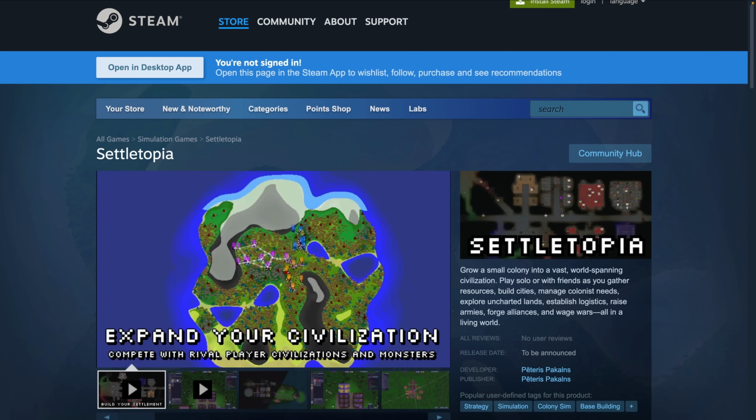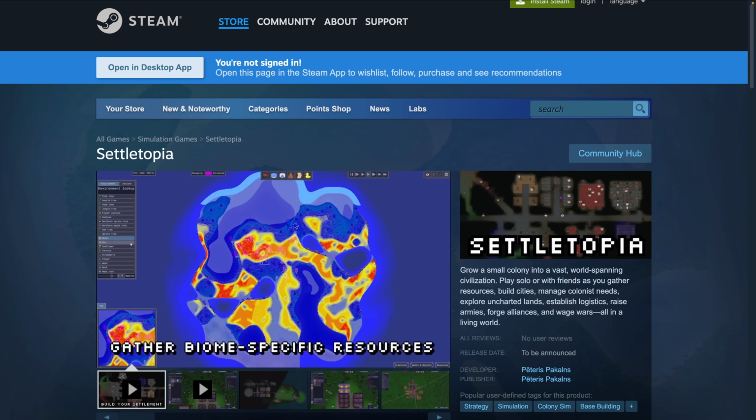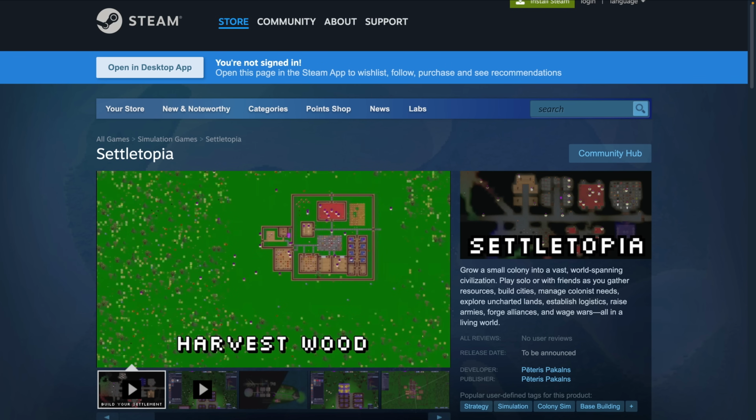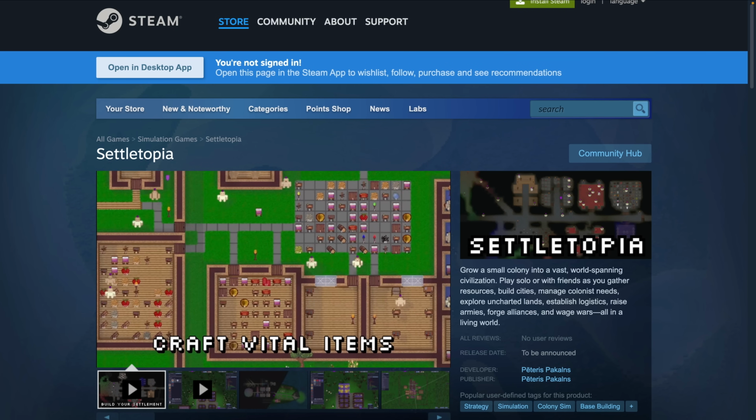And kicking off the showcases is Settletopia. Settletopia is the multiplayer open world fantasy colony sim that now has a Steam page and a new showcase video. Wishlist now to develop a small settlement into a thriving multi-settlement civilization that spans the world.